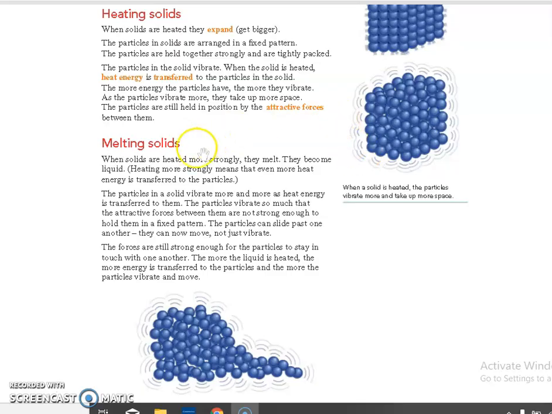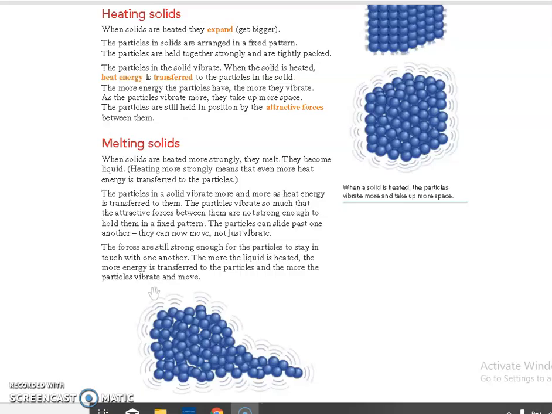So when solids are heated more strongly, they will melt and become liquid. We know that, and the particles in a solid vibrate more and more as heat energy is transferred to them.